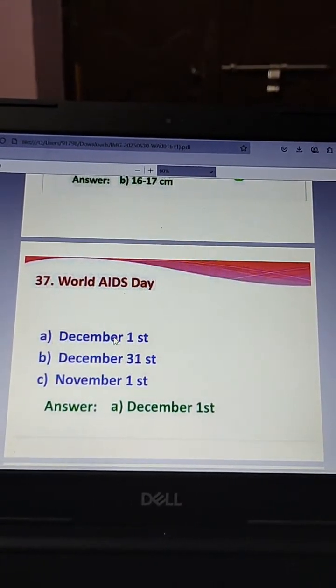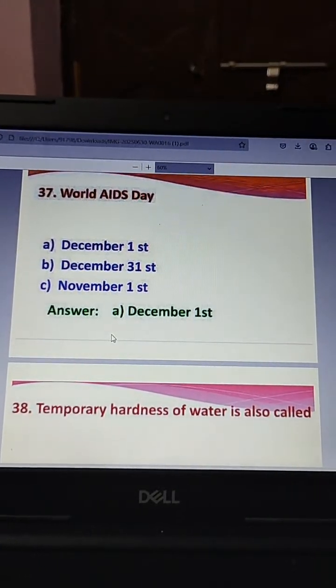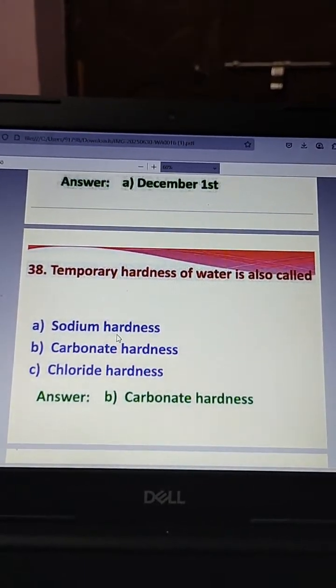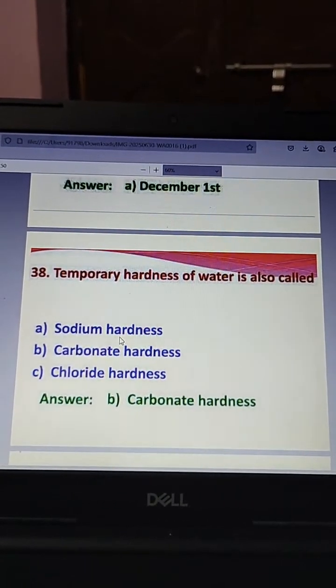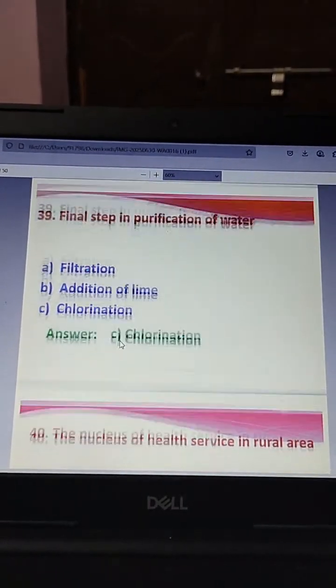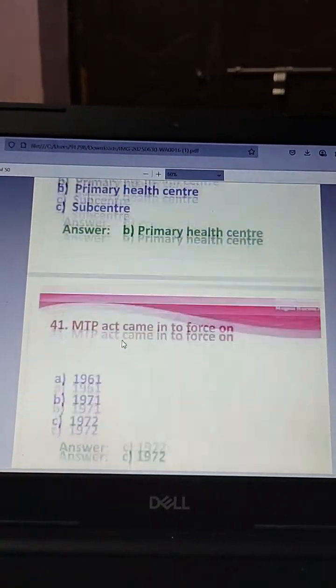Then World AIDS Day, December 1st, is declared. The next one, carbonate hardness. Temporary hardness of water is also called carbonate hardness. The next one, chlorination is the final step of purification of water. Then the nucleus of health service in rural areas, primary health center.